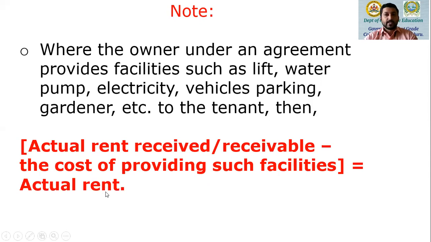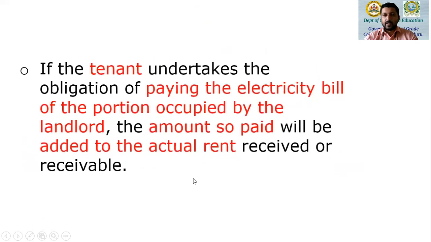actual rent. So as I have been stressing in my earlier sessions, we are focusing on house property alone. We are not focusing on the facilities that are provided along with the house. And suppose the rent is inflated a bit, because such facilities like lift, water pump, gardener, all these are made available, then the amount for such facilities must be deducted to arrive at what is called actual rent.